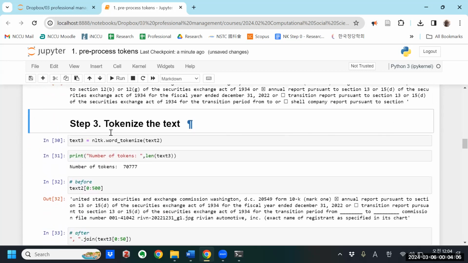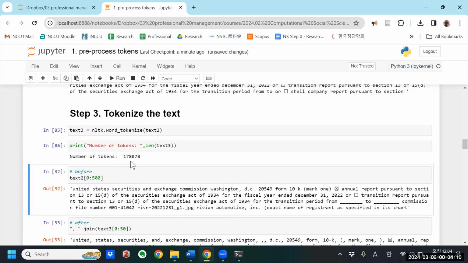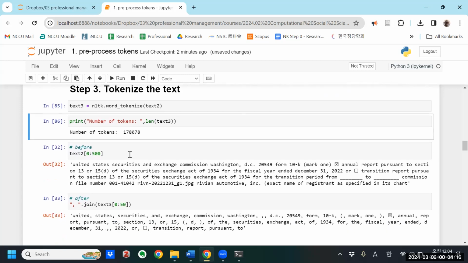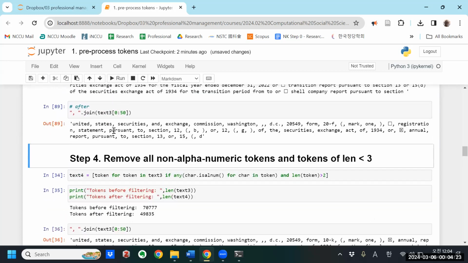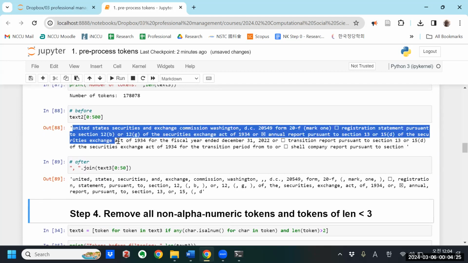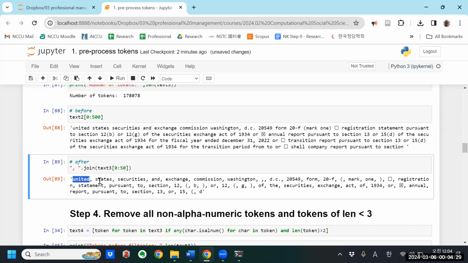In step 3, we're going to tokenize the text. So here, instead of 70,000 tokens, we're going to have 178,000. So this is a much larger document. This is what it looks like before we tokenize, after we tokenize. Before we tokenize, it was just a single string. After we tokenize, that string has been chopped up into individual tokens.